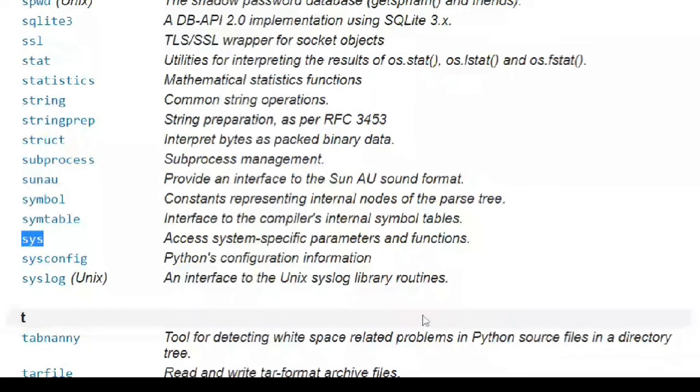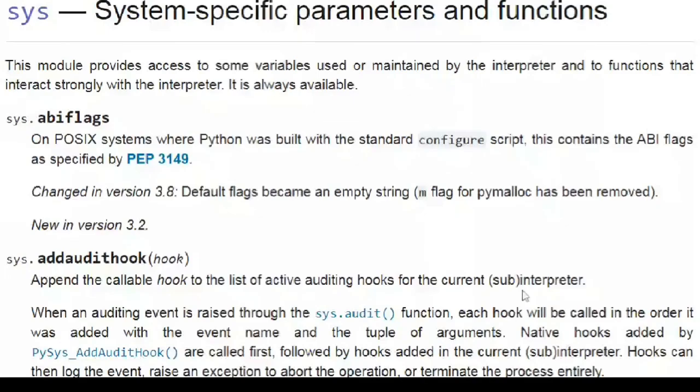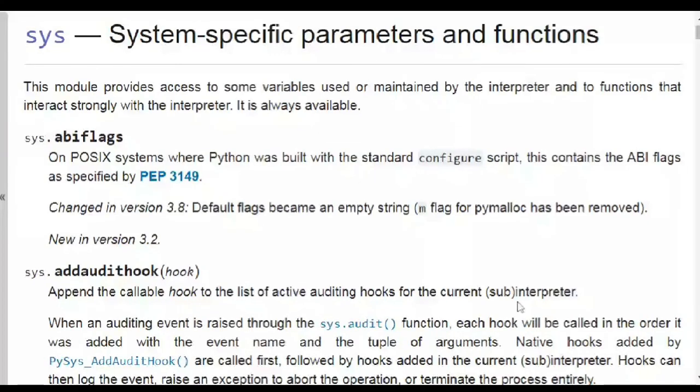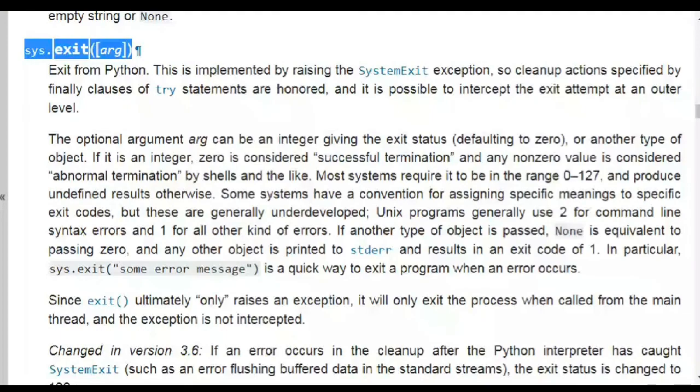Okay, I think I have shown you this yesterday also. So you can see that this module provides access to some variables used or provided by the interpreter. These are all the methods and variables that are available in this module. I have highlighted sys.exit, meaning that you can find exit in the system module. And this exit takes certain arguments, right? What is this function used for? To exit from Python.